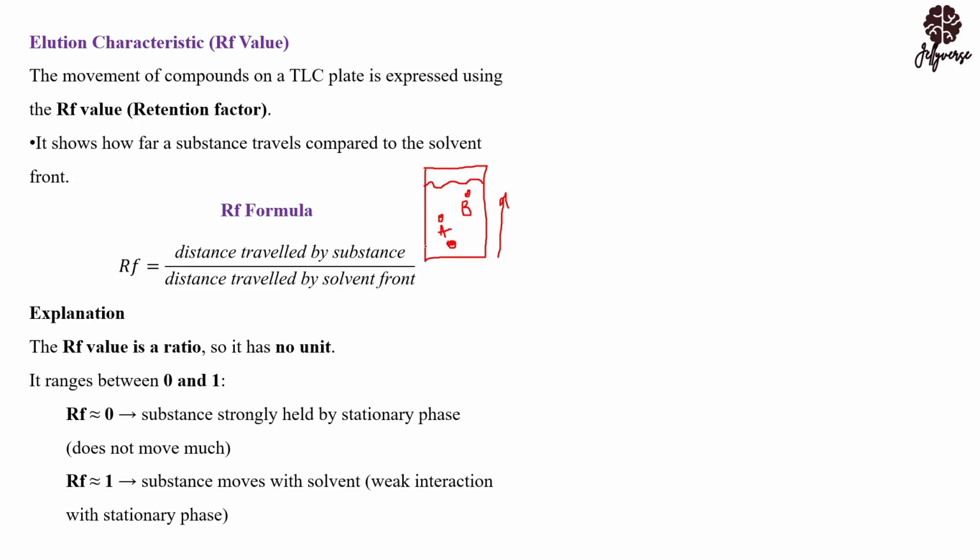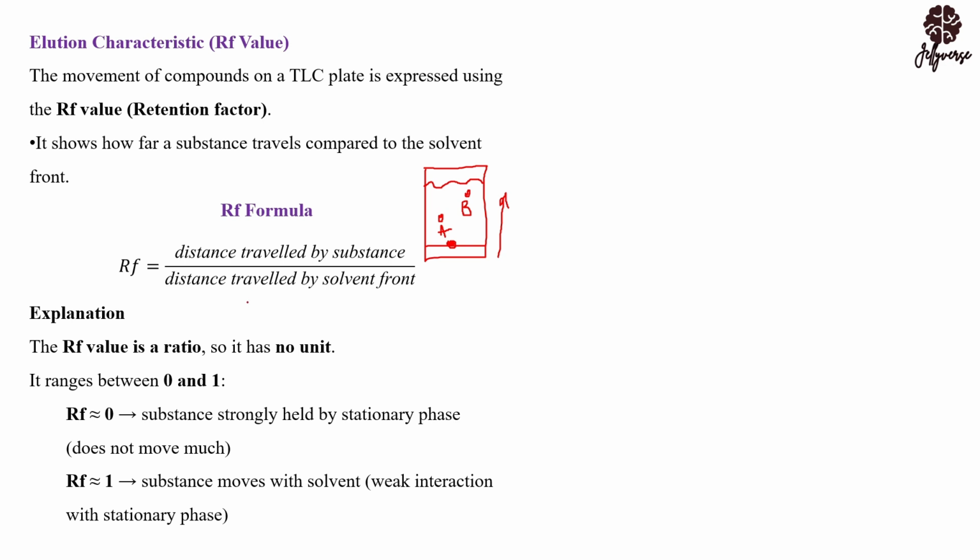You have to make a line like I said always, and you put your ink there. So this is where the ink started traveling, and this is where the solvent reached before you remove the TLC paper.